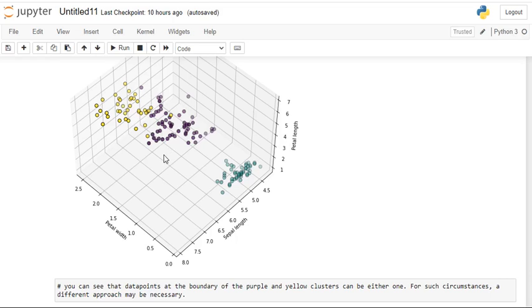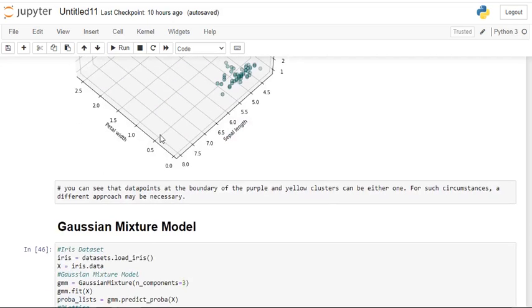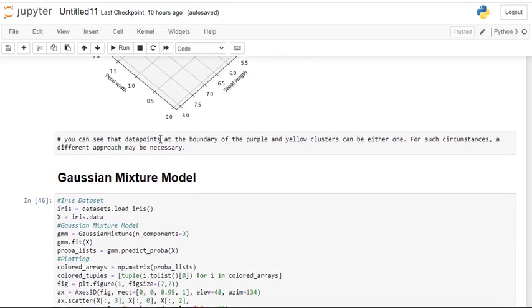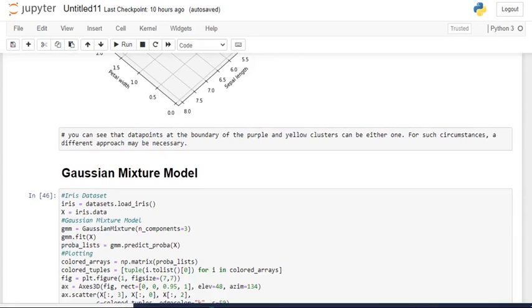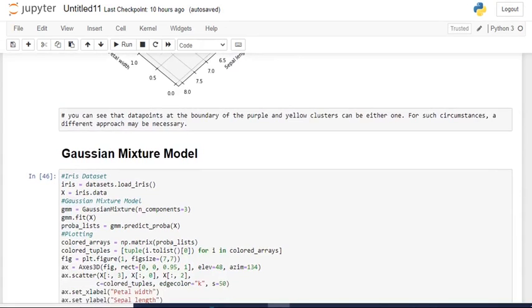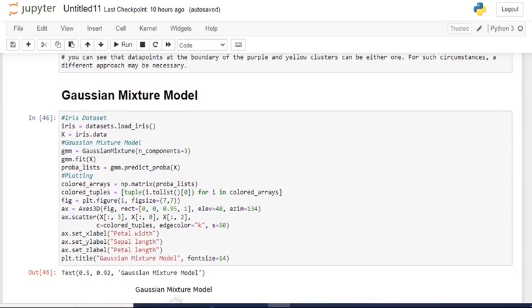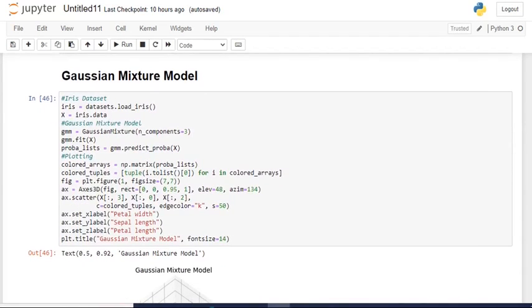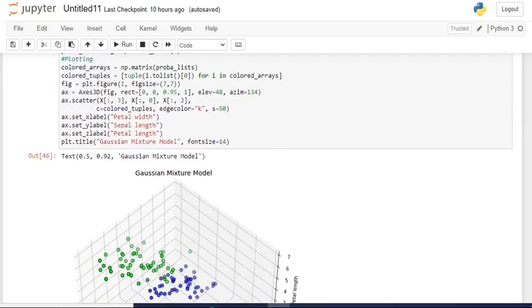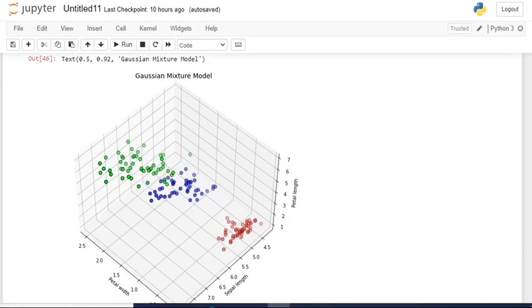By using this 3D diagram, you can visualize how the data points are interacting with each other. So we can say that the yellow and the purple data points are very close to each other at the boundary point. This can also be visualized by the Gaussian mixture model, and in this case the plot has been plotted, and this is the Gaussian mixture model.